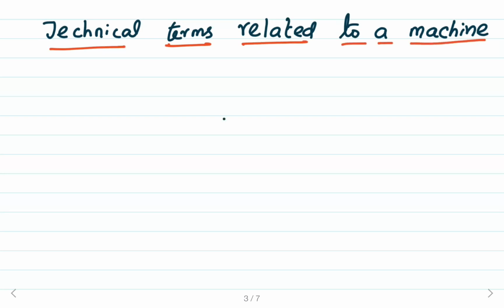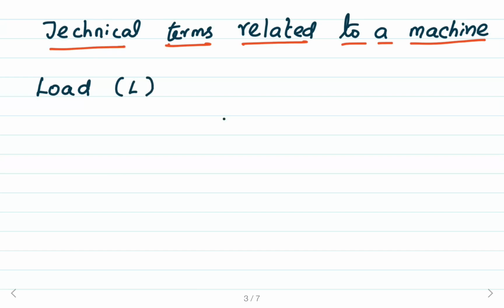First one, load. Load is represented by the symbol L. Actually, it is the resistive force being overcome by a machine.